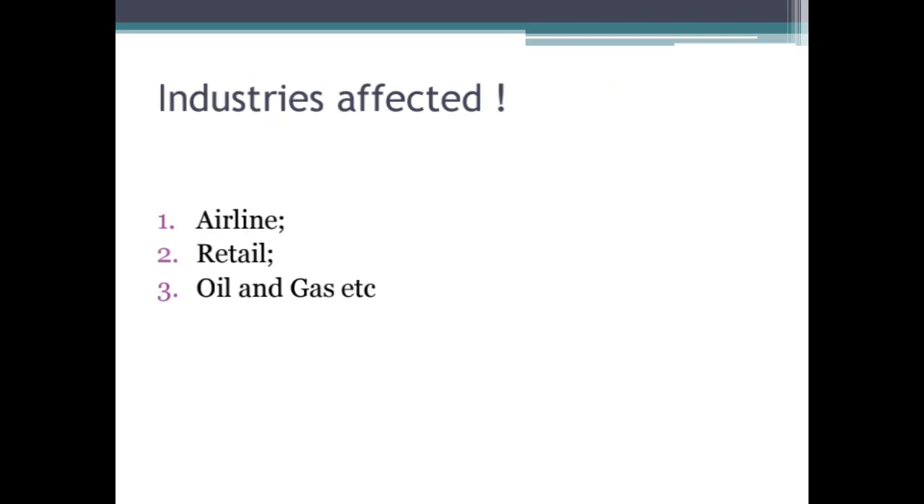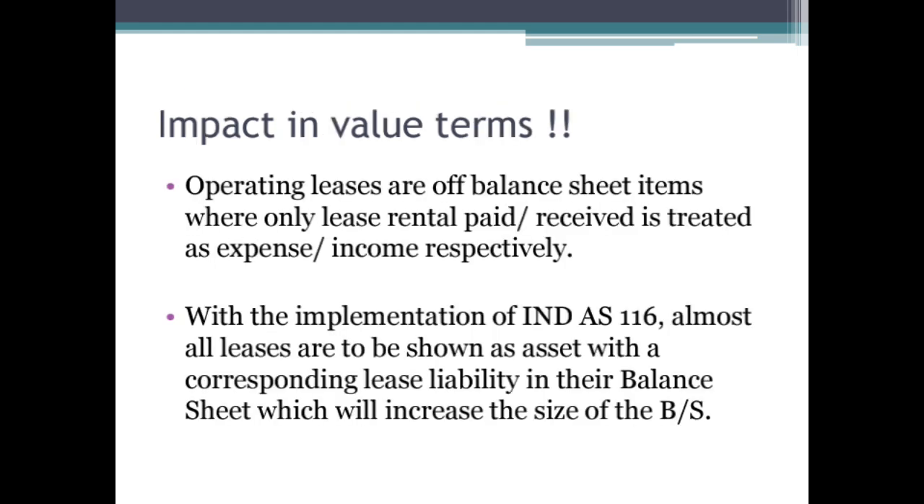Which are the industries mostly affected? Airline industry or the aviation sector, retail industry, oil and gas sector. Impact in value terms: operating leases are off-balance sheet items, which means that we only expense off or treat as income the lease rental. With the implementation of Ind AS 116, almost all leases are to be shown as an asset with a corresponding lease liability in the balance sheet, which will increase the size of the balance sheet on both the asset side and the liability side.